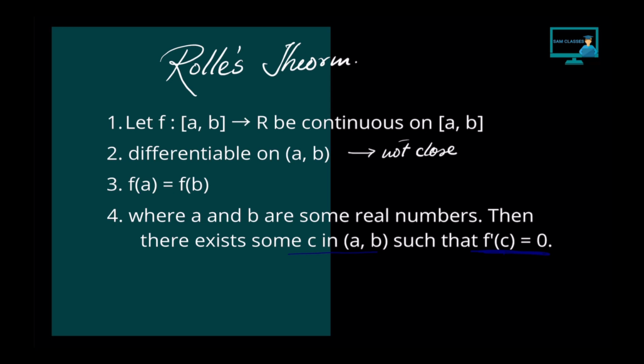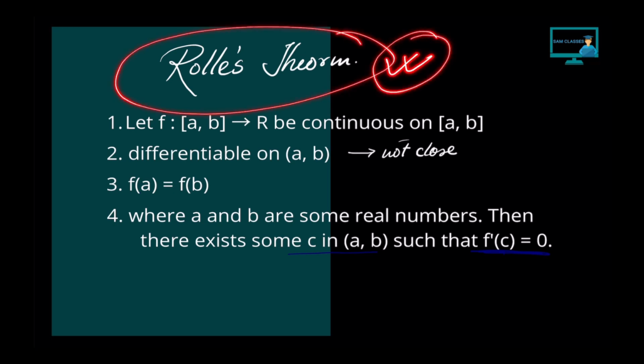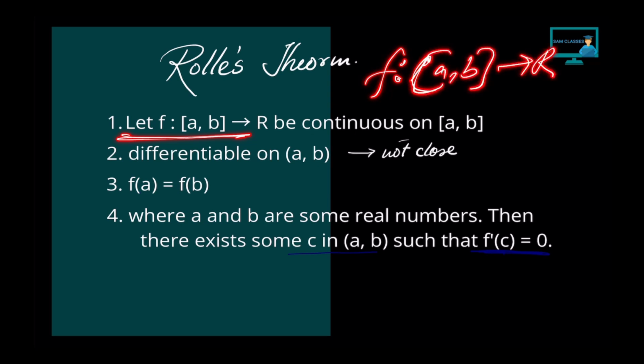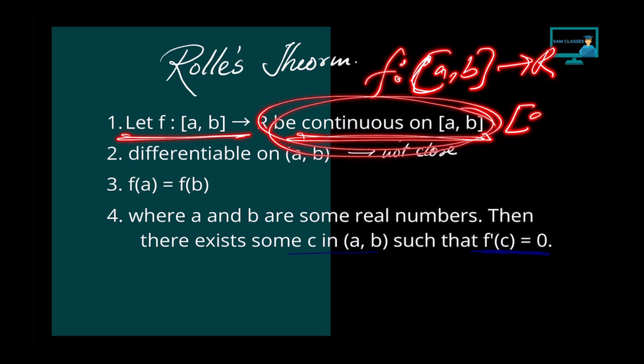Now, the next important theorem, Rolle's theorem. You'll see a few questions on Rolle's theorem also. Pretty simple, nothing is there. What you need to know: let's say we have a function from a to b, closed interval, to R. The first condition is that the function is continuous in the closed interval a to b, and differentiable in the open interval a to b.